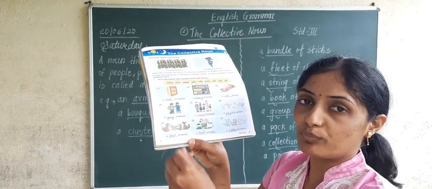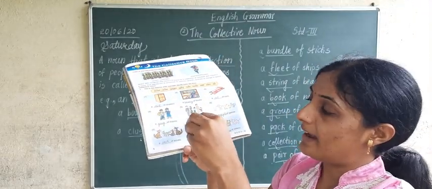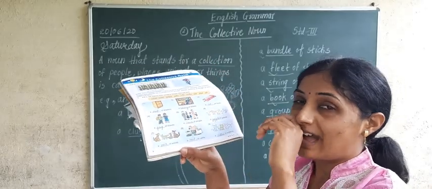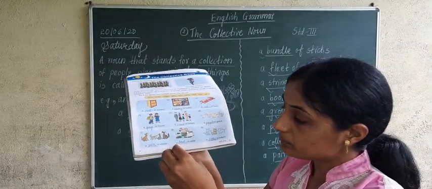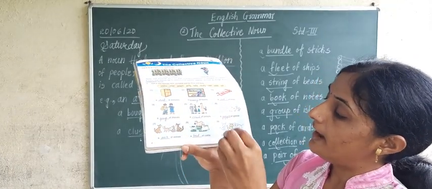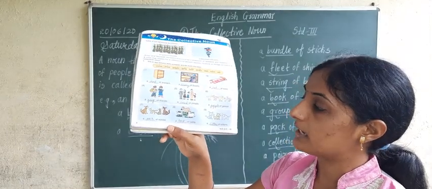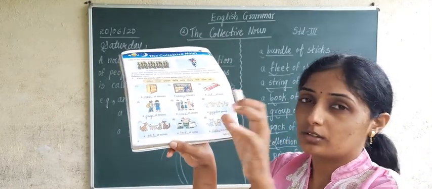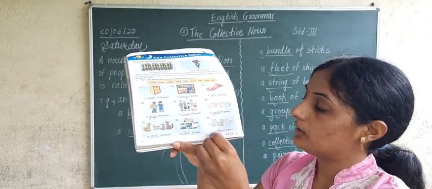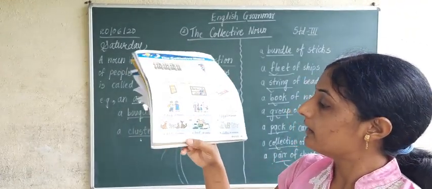A pack of wolves. Many cows and calves standing together, it is called a herd of cattle. And here when many cats or kittens are sitting together, it is called what? The group of cats is called a litter of kittens. What is it called? A litter of kittens.